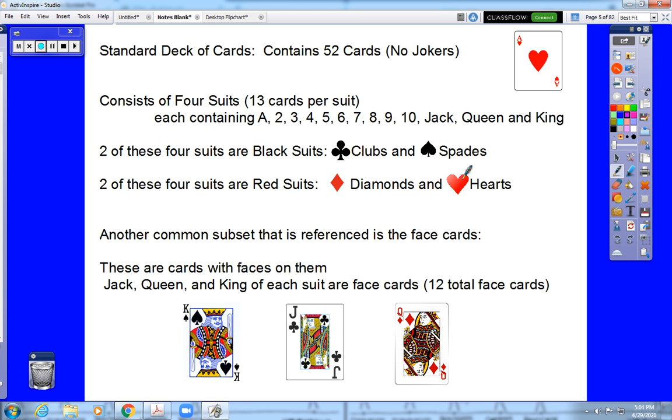Now, another common subset that can be referenced in probability problems is the idea of a face card. Face cards are called face cards because they actually have faces pictured on them. So in a standard deck of cards, there are 3 cards in each suit that are face cards: the jack, the queen, and the king, J, Q, and K. You'll notice the examples at the bottom of the page, each of which you can see a human face on the card. So that's 3 cards per suit, 4 suits, so 12 total face cards.